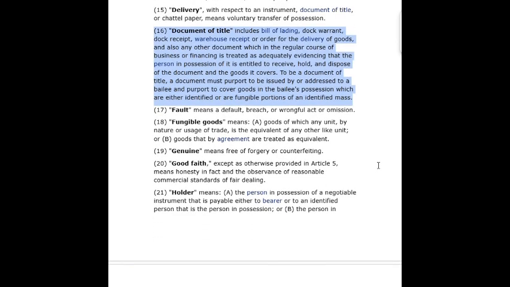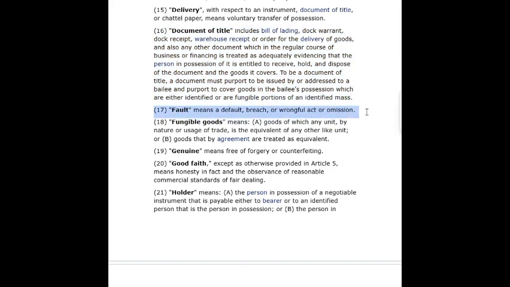15. Delivery, with respect to an instrument, document of title, or chattel paper, means voluntary transfer of possession. 16. Document of title includes bill of lading, dock warrant, dock receipt, warehouse receipt or order for the delivery of goods, and also any other document which in the regular course of business or financing is treated as adequately evidencing that the person in possession of it is entitled to receive, hold, and dispose of the document and the goods it covers.